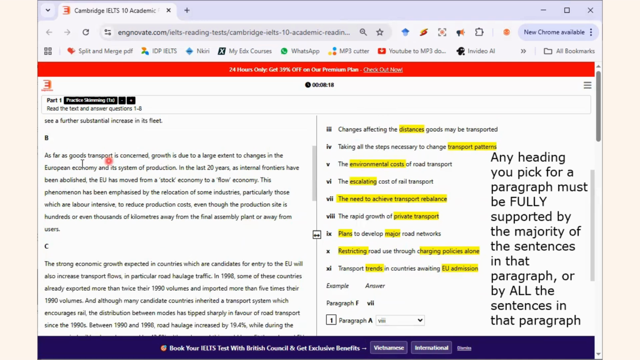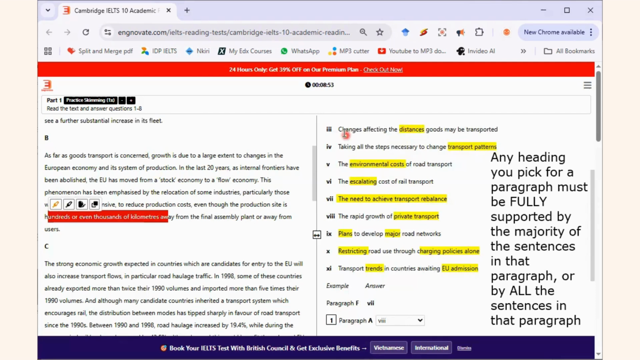Okay? So as far as goods transport is concerned, the growth is due to a large extent to changes in the European economy and its system of production. In the last 20 years, as internal frontiers have been abolished, the EU has moved from a stock economy to a flow economy. This phenomenon has been emphasized by the relocation of some industries, particularly those which are labor-intensive, to reduce production costs, even though the production site is hundreds or even thousands of kilometers away from the final assembly plant. Can you see? Hundreds of thousands of kilometers away. That's distance.